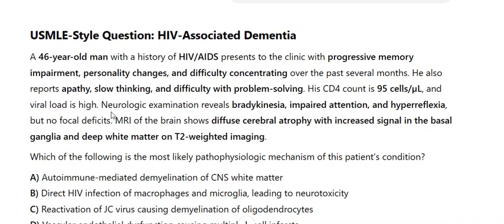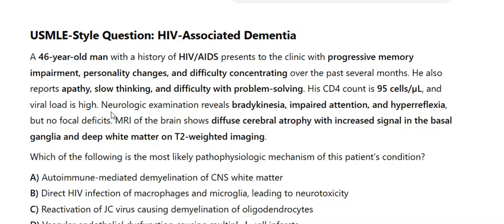His CD4 count is 95 cells per microliter, and viral load is high. Neurologic examination reveals bradykinesia, impaired attention, and hyperreflexia, but no focal deficits. MRI of the brain shows diffuse cerebral atrophy with increased signal in the basal ganglia and deep white matter on T2 weighted imaging. Which of the following is the most likely pathophysiologic mechanism of this patient's condition?